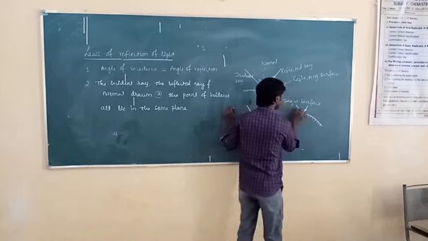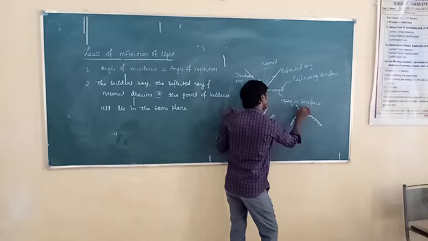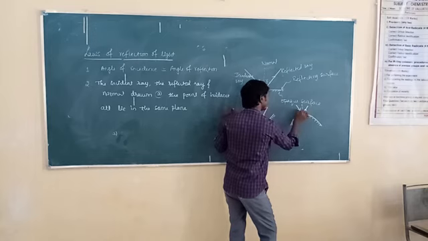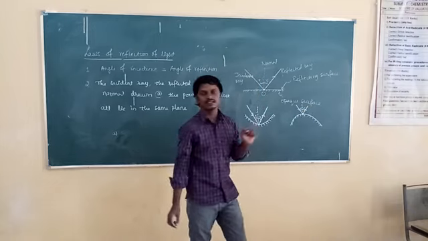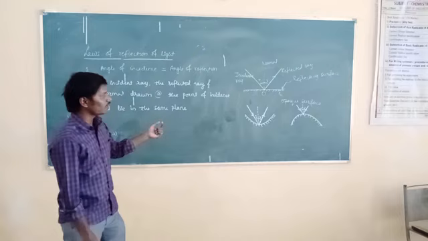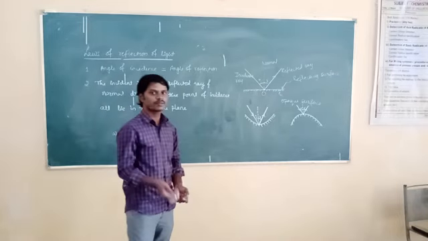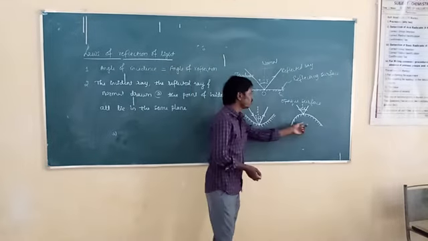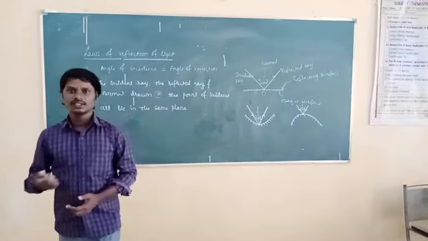So this is the incident ray, this is the reflected ray, and this is the point of incidence. Again at the point of incidence, we draw the normal. Again here, the angle of incidence is equal to the angle of reflection. It means the laws of reflection are applicable for plane mirrors and also curved mirrors. How many types of curved mirrors are there? Two types: concave mirror and convex mirror. We will discuss concave and convex mirrors in the next video.